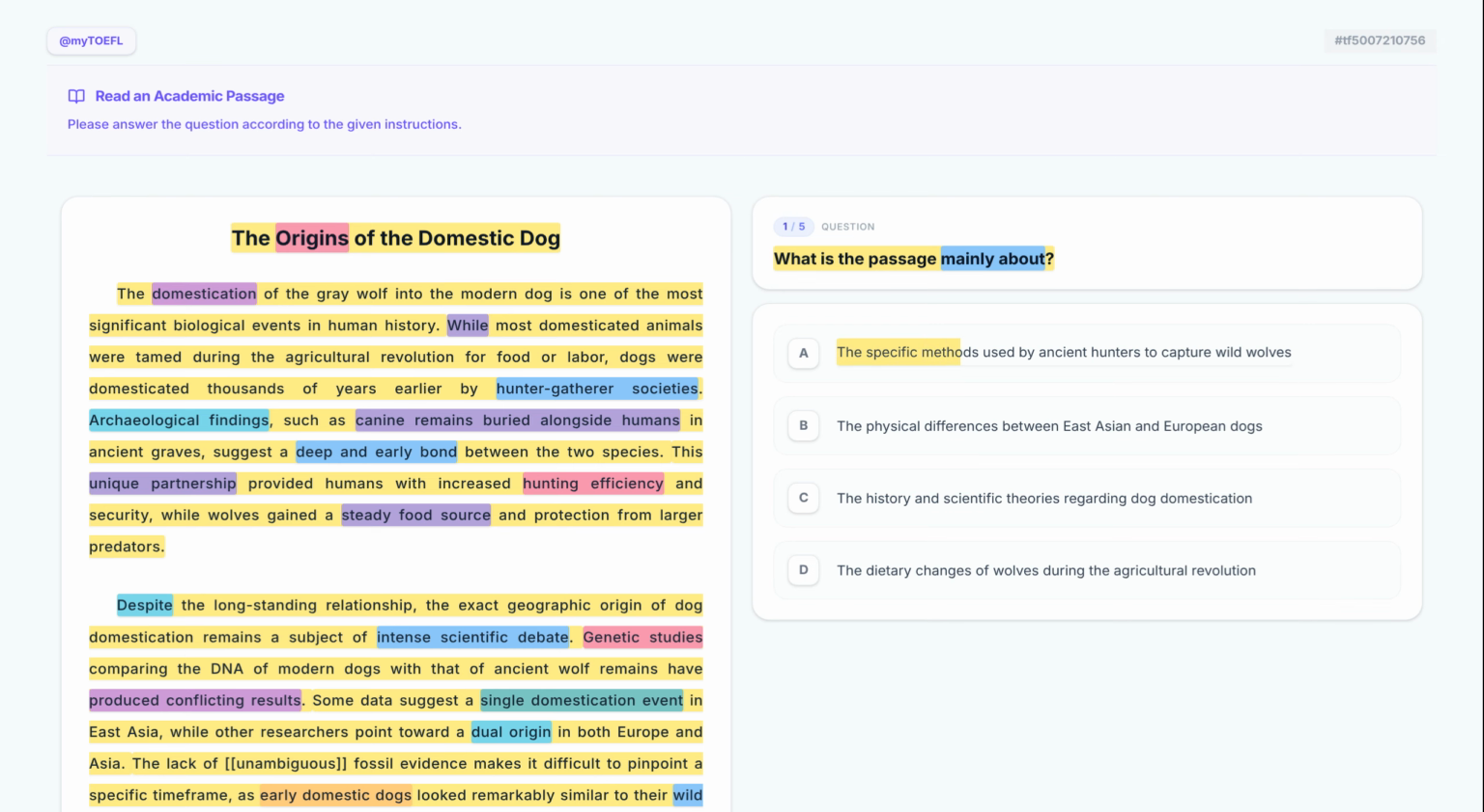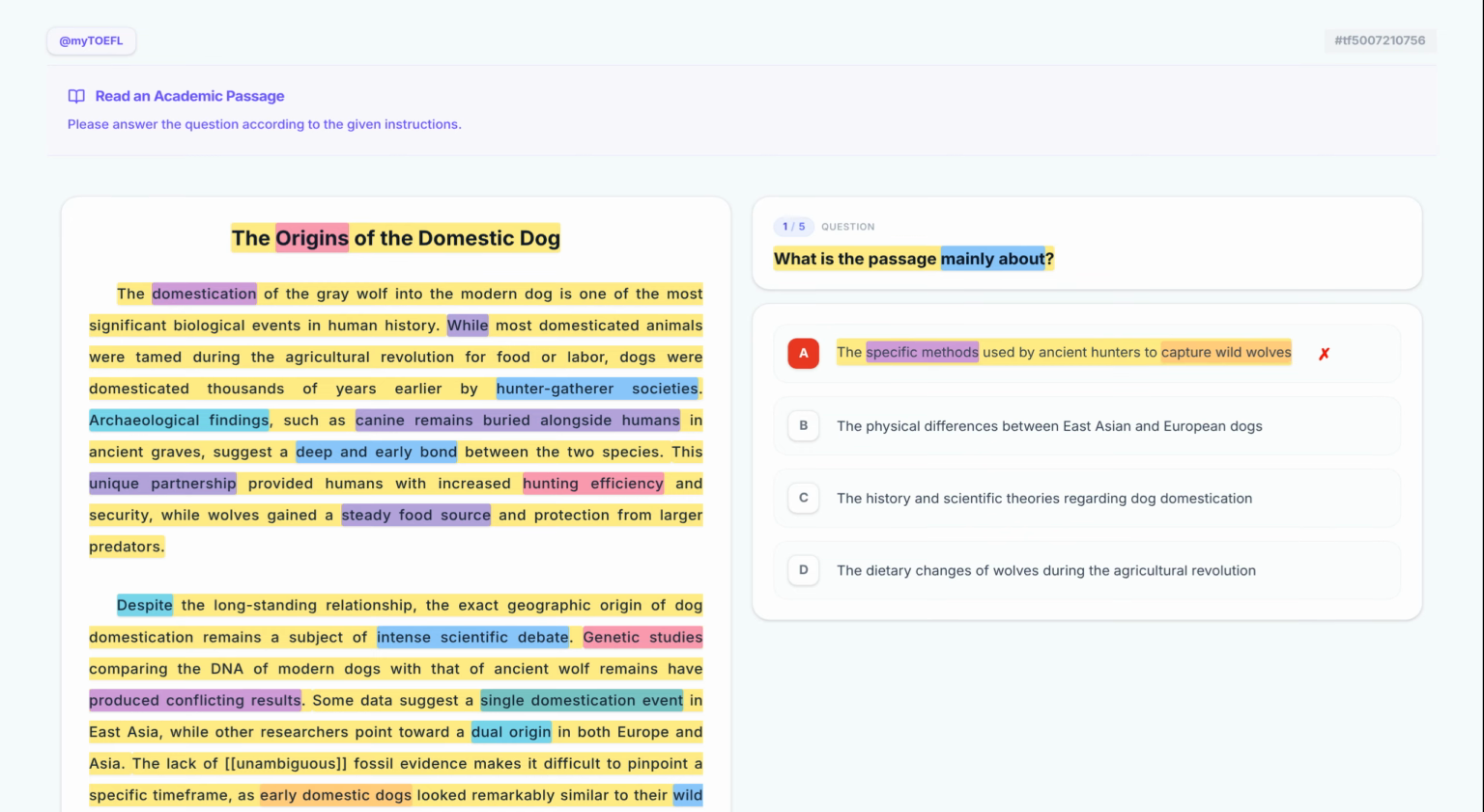The specific methods used by ancient hunters to capture wild wolves. Option A focuses on specific methods to capture wild wolves, but the text actually suggests dogs might have domesticated themselves. This is too narrow and contradicts the natural selection theory mentioned later. Let's eliminate it.